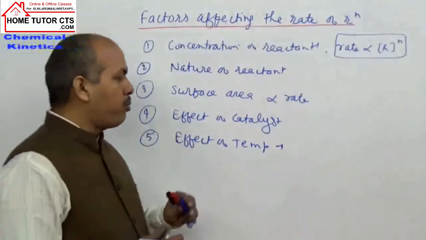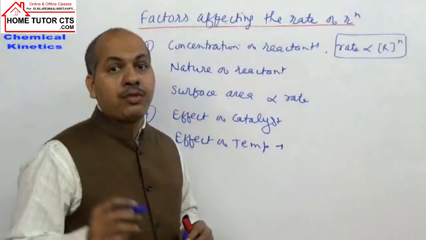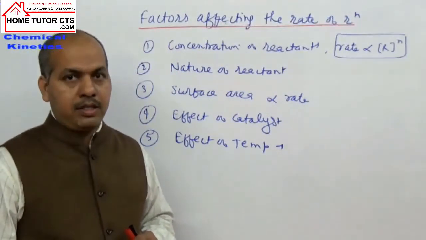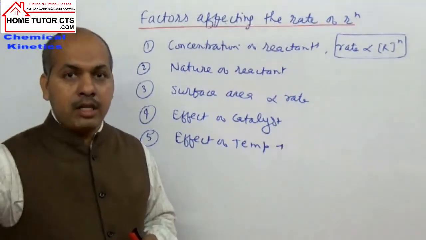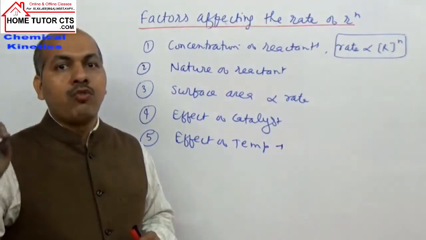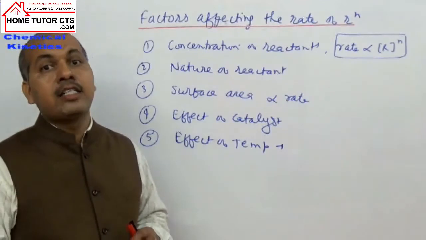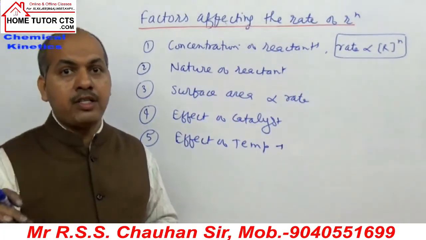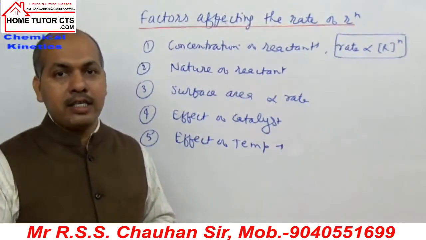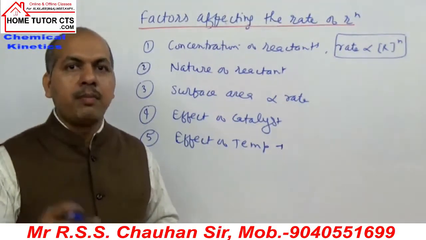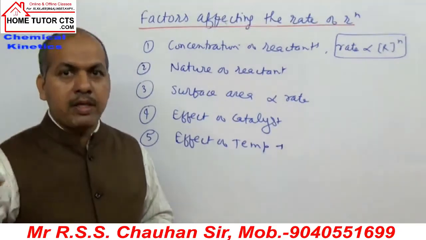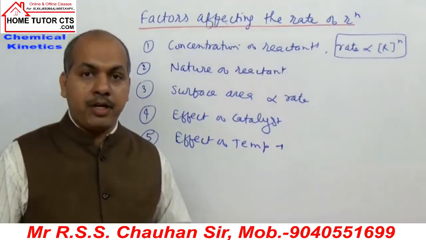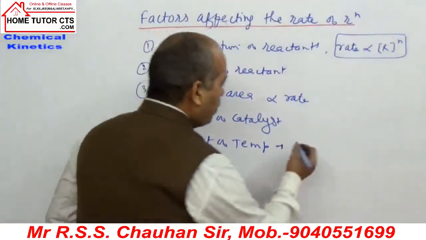So in general what is observed here is that the rate of most of the reactions doubles, or sometimes can even triple, with every 10 degrees Celsius rise in temperature. When we increase temperature by around 10 degrees Celsius, the rate of reaction becomes double or even triple in some cases. So rate of reaction increases with rising temperature. This point I will explain to you further.